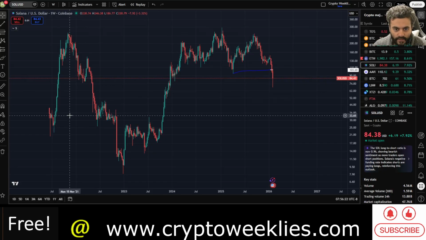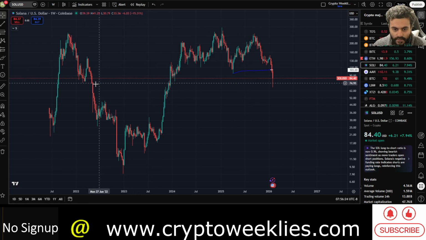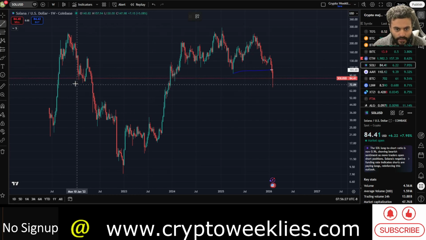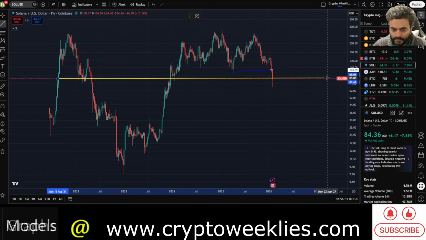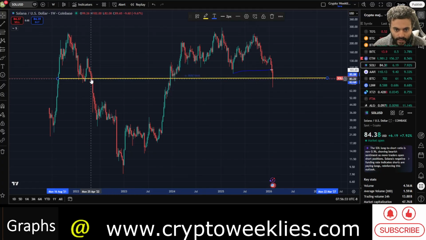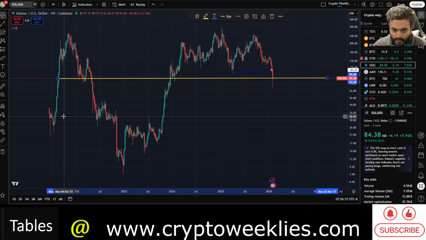Sol at a weekly level did again, if this range over here is similar to the 2021 lows that got challenged in 2022 before that ultimate crash for Sol.